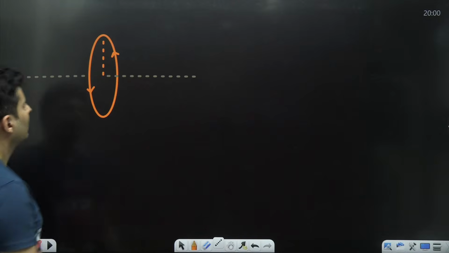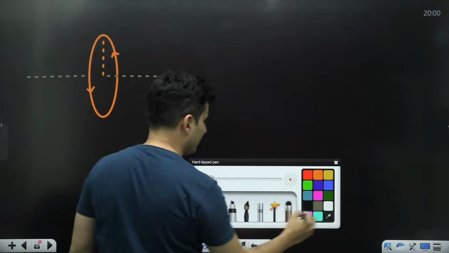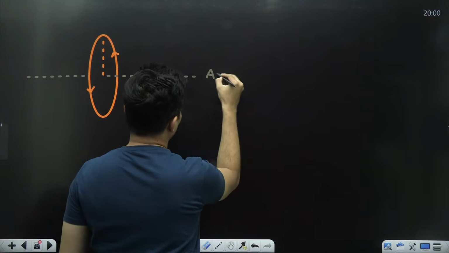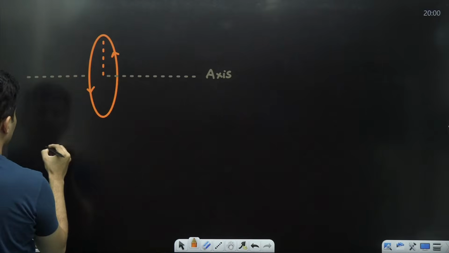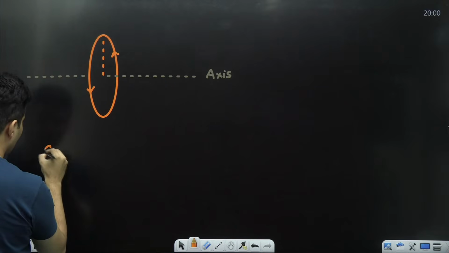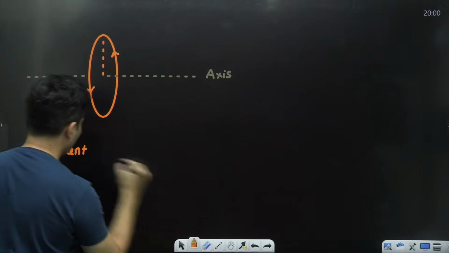If this is a loop carrying current, this is also called the axis of the loop. This is a current carrying loop.